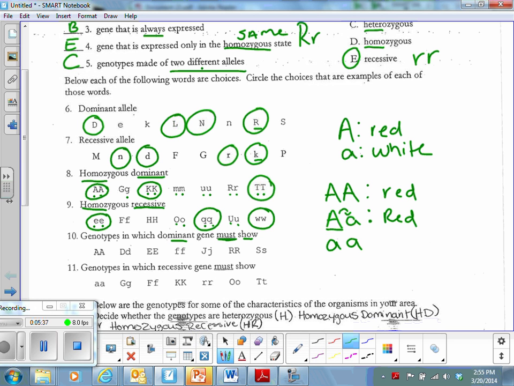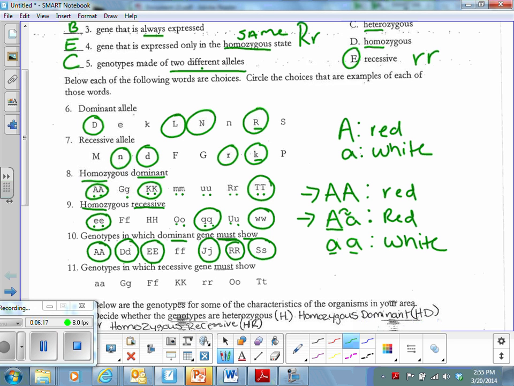You're only going to see red. All right, so then lower, that's homozygous recessive. That's when I'm going to see the white color. So genotypes in which the dominant alleles must show. I know now that I put some colors to it, I realize that I'm going to see that dominant trait whenever I have a homozygous dominant or when I have a heterozygous. So there's my homozygous dominant. There's a heterozygous, homozygous dominant. What's this one? Yep, that's homozygous recessive, heterozygous, homozygous dominant, and heterozygous.